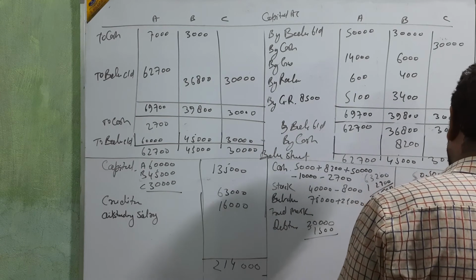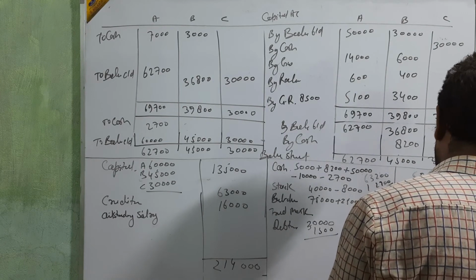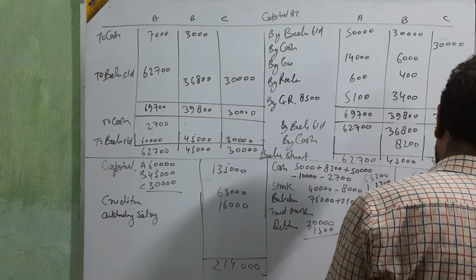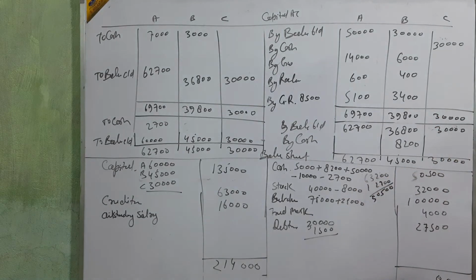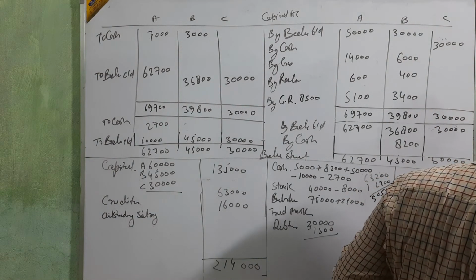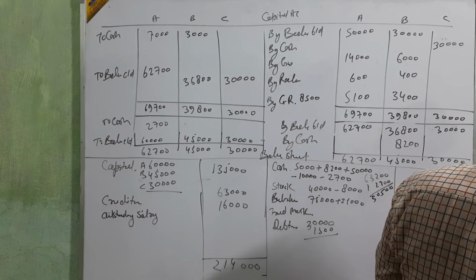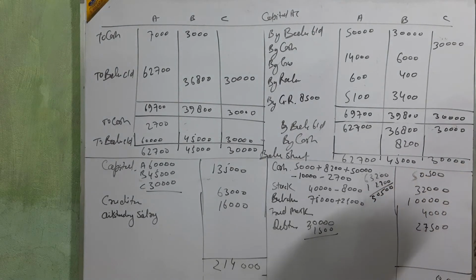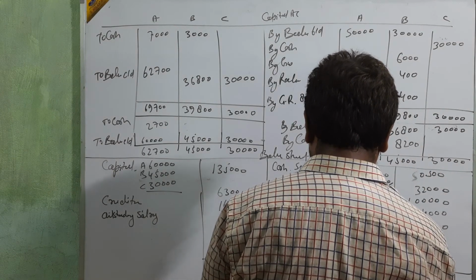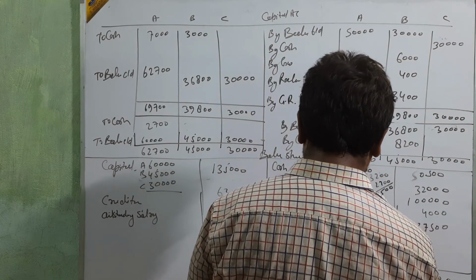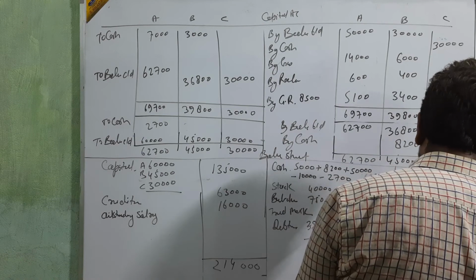Then old provision 1,000, beta. Old provision is 1,000. Total is 2,500. It means 27,500.